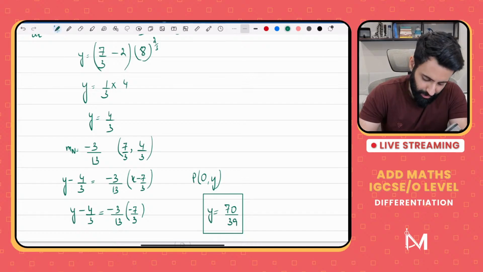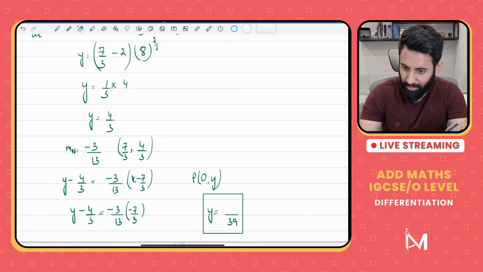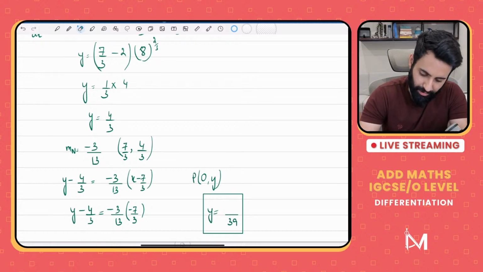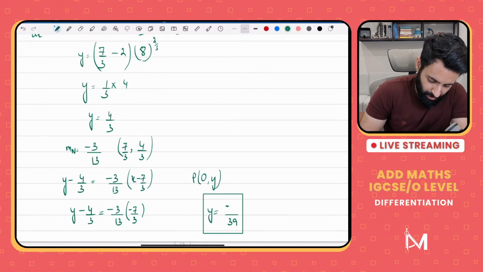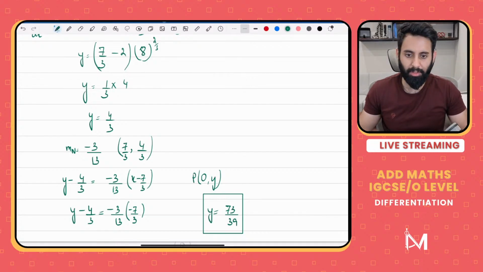So let's find out the y coordinate. Let's see what we get. Yeah, I think I mixed it up with the last question. Anyway, so minus 3 upon 13 into minus 7 upon 3 plus 4 upon 3, which is 73 over 39. Now it's correct. 73 over 39. That's the correct answer.